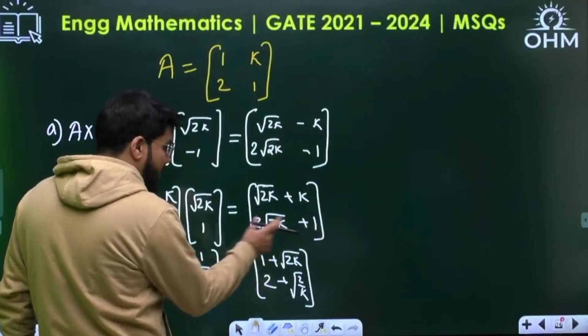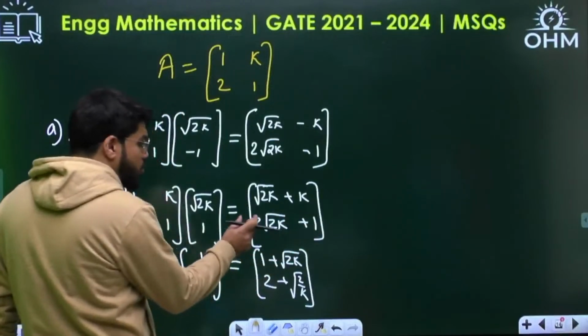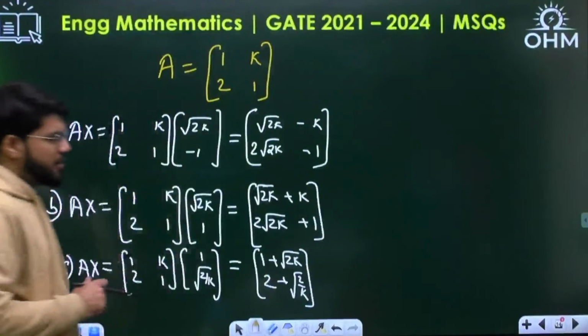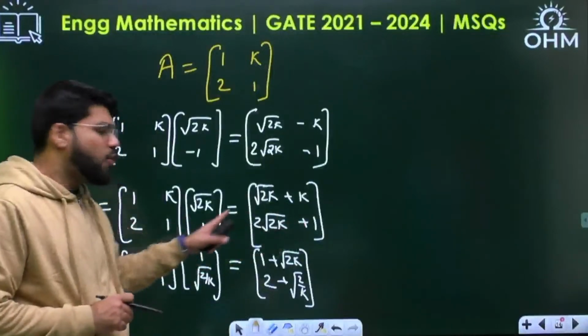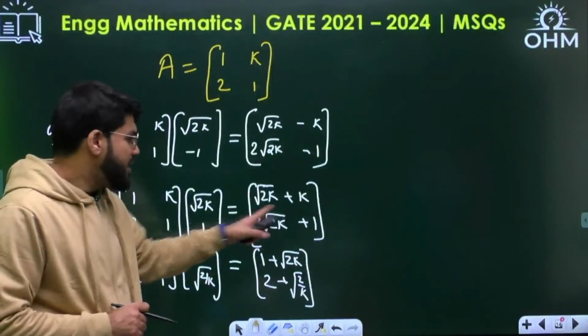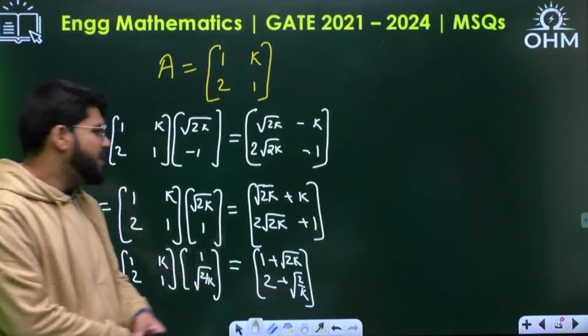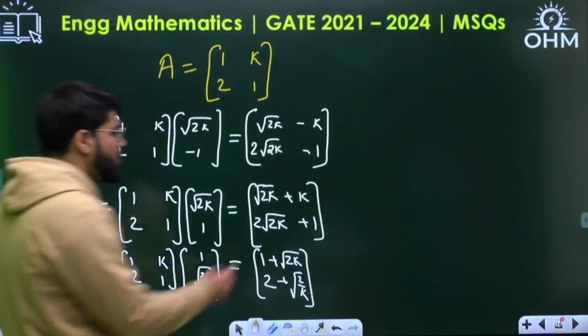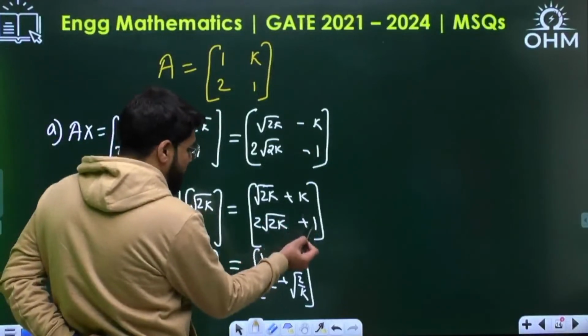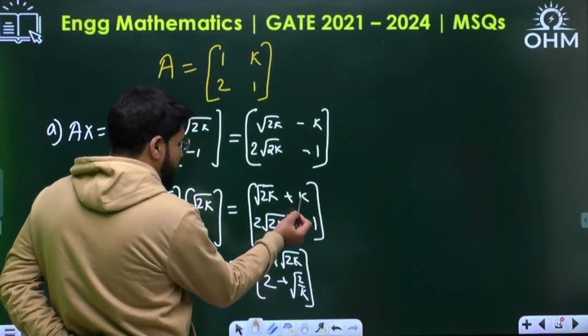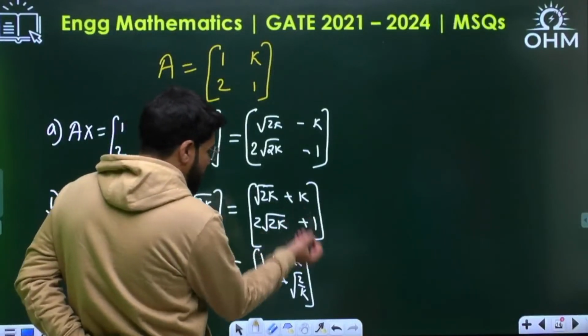And to take the 1, you should take this entirely common. 2 root 2k plus 1. But if you take it entirely common, how will the root 2k be left here? What you can do is, even if you want to take k common from here, then 1 by k will be left here. No, you cannot relate that.